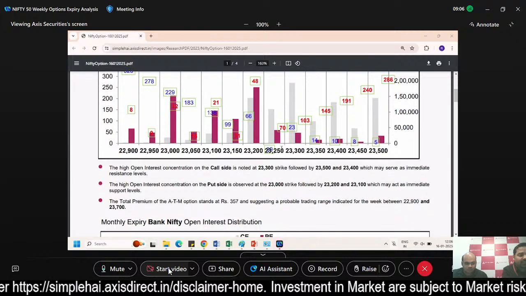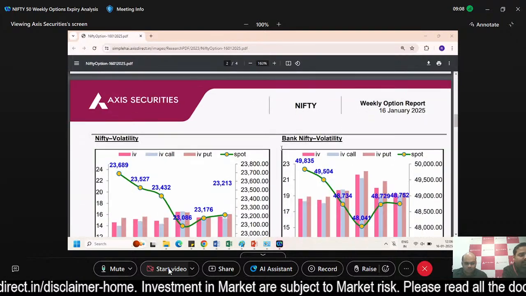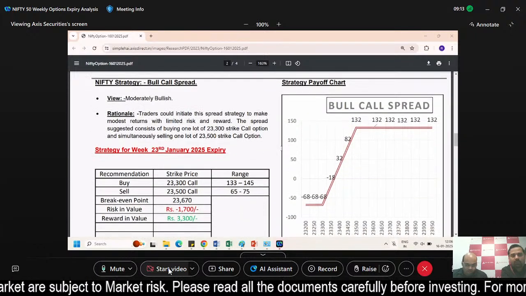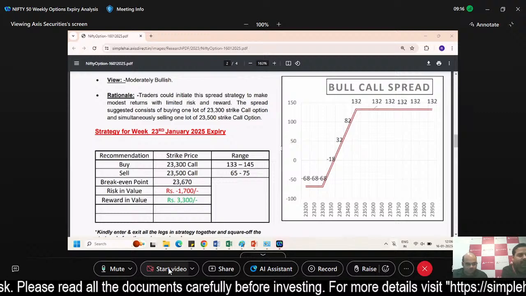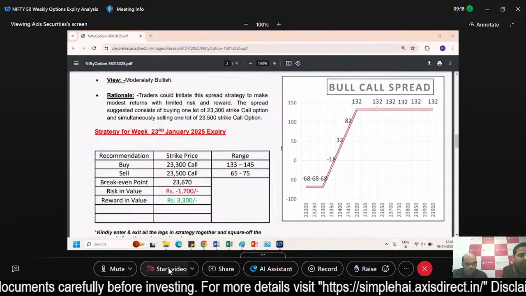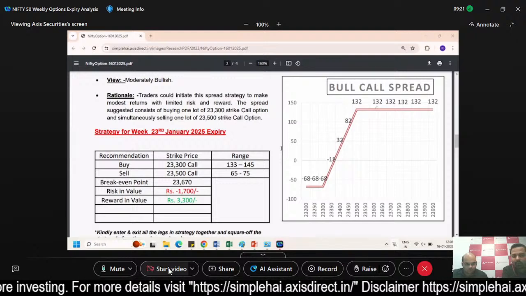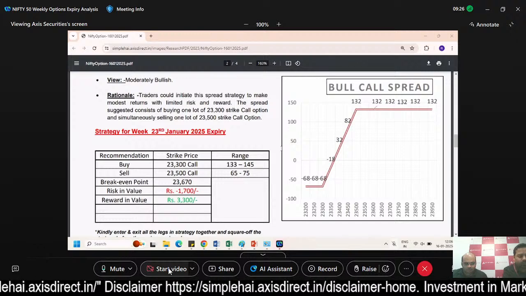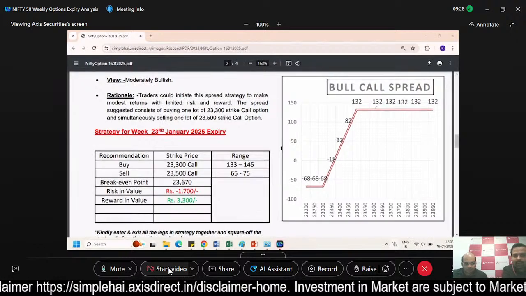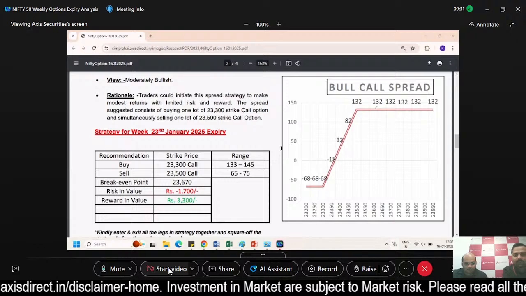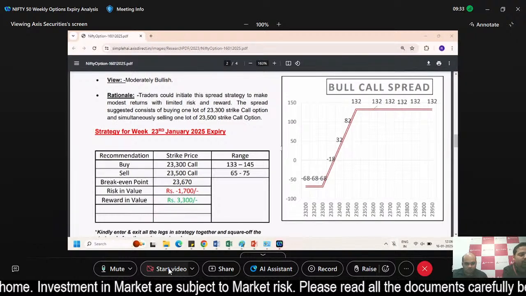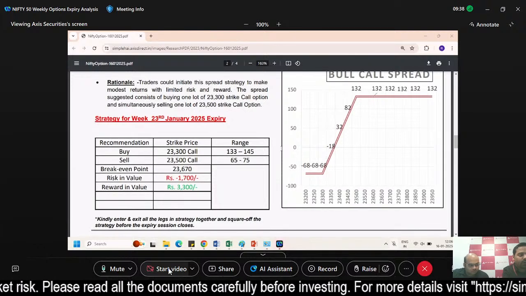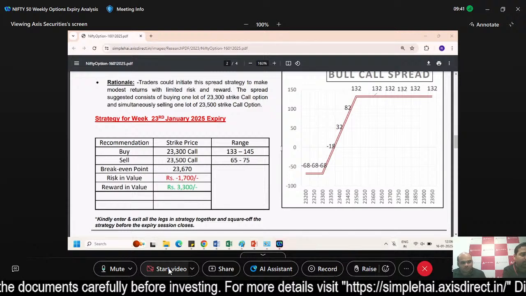Now the strategy we have given for next week is called the bull call spread strategy. That's the strategy for the week of 23rd January. We have recommended to buy the 23,300 call at the range of 133 to 145, and sell the 23,500 call, where 65 to 75 is the range. The break even is 23,670, the risk value is minus 1,700, and the reward value is 3,300. So that's the strategy for this upcoming week.